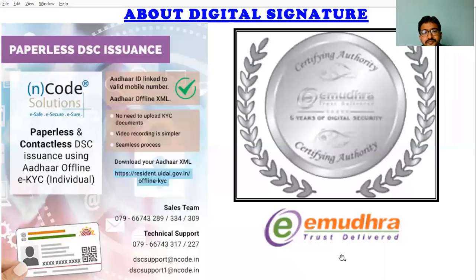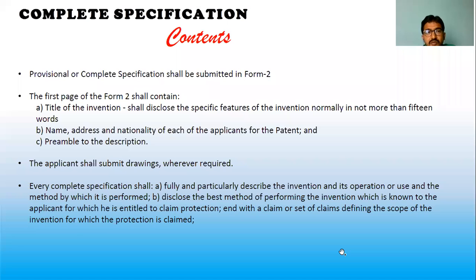Okay, clear? Now once it is done, we come to the filing process. In the filing process, we require Form 1, Form 2, Form 3, Form 5, Form 9, Form 18. Among these, the major form is Form 2. Clear? Form 2 is called the complete specification. It can also be a provisional specification. Provisional means only an abstract, only the idea without complete details, but complete specification means all the details.